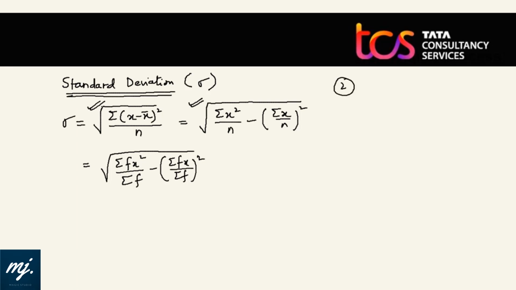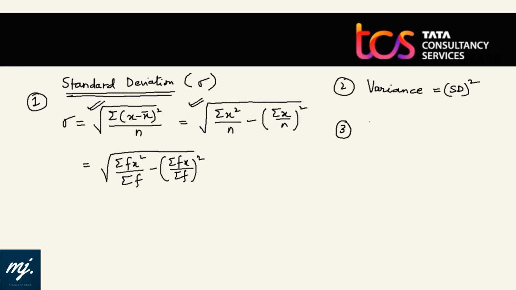Next part is, often this is the first part, then the second part is they ask you to calculate variance of the distribution. Variance of the distribution is nothing but SD square. If you are calculating SD, there is a square root. Just omit the square root, whatever value you will get is the variance. So variance is SD square.